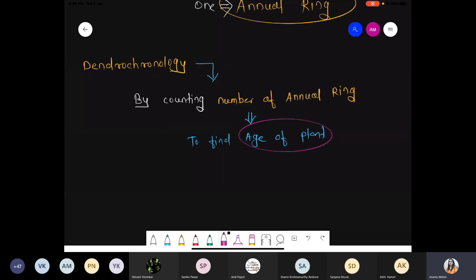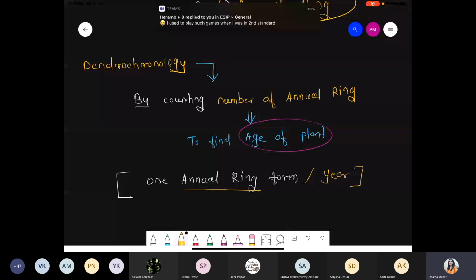So please remember, when you count the annual rings, one annual ring forms per year. Obviously, they form one per year. So on the basis of that, you can easily find out the exact age of that plant. And please understand one concept. Annual ring means you have to consider spring wood as well as autumn wood. Collectively, we call it the annual ring. Okay?